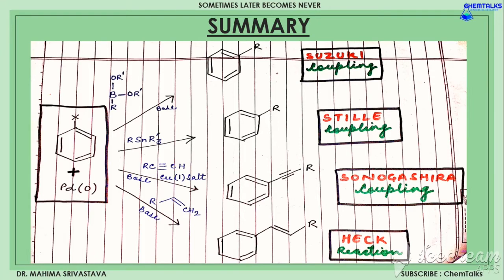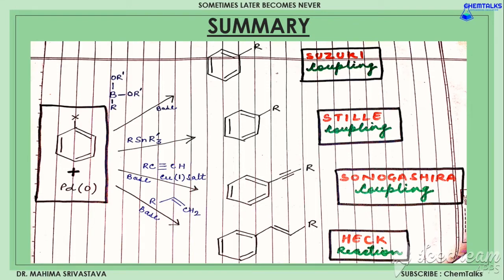For Sonogashira coupling, it takes place in the presence of an alkyne with copper salt and base for ease of the reaction to proceed, and a substituted alkyne is formed. And for the Heck reaction, an alkene is taken in the presence of base and a substituted alkene is obtained as the final product.